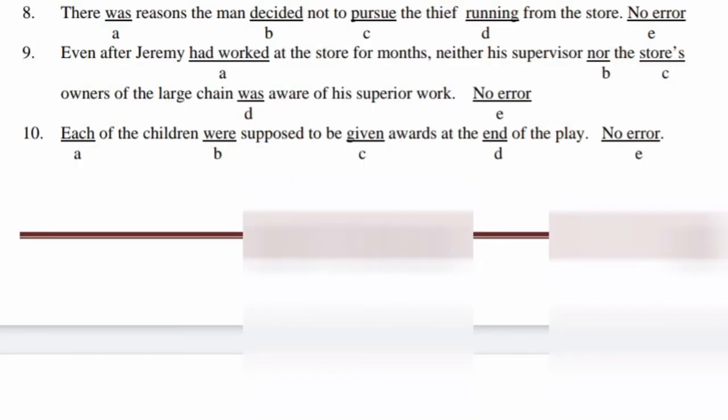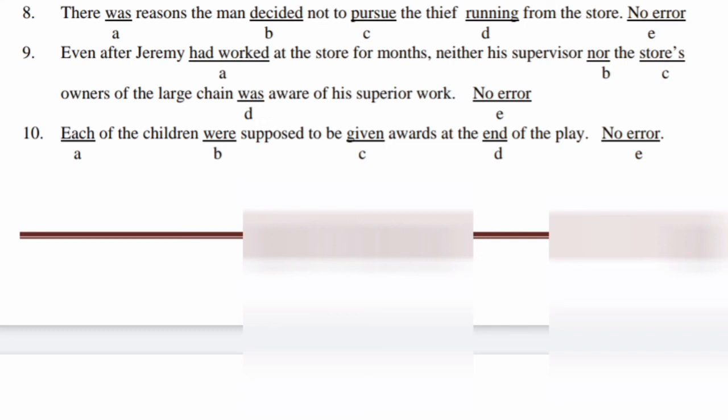Question number 8. There was reasons the man decided not to pursue the thief running from the store. Very interesting thing. The rule is the plural subject carries the plural verb. Here reasons, this one is plural, so it carries the plural verb, but here is written was, this one is singular. So the correct answer is were. So here the error is in the underlined portion A.